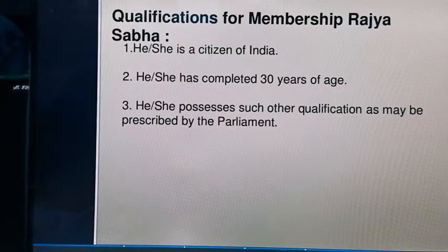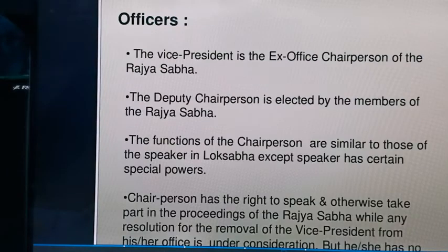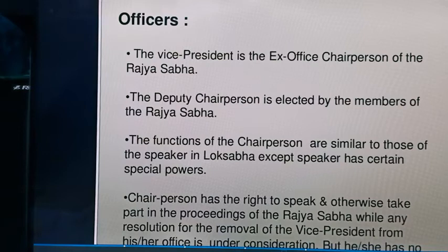Now who can be a member? He has to be a citizen of India and must have attained 30 years of age, and have all the qualifications required for being a Rajya Sabha member. And who is the chairperson? The chairperson is the vice president, ex-officio.